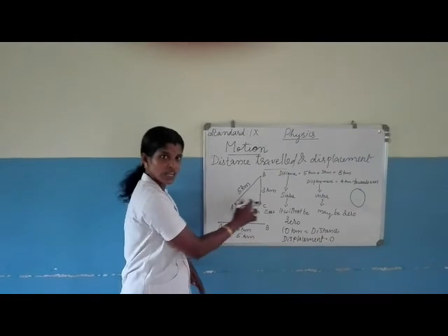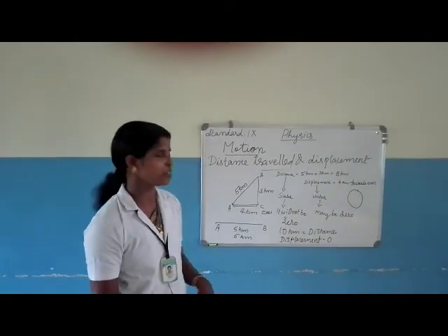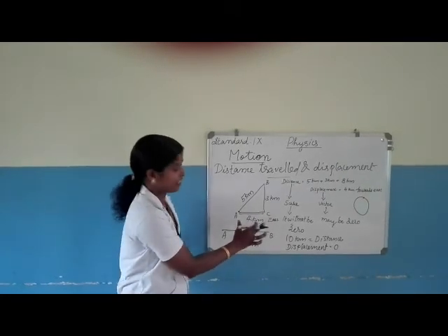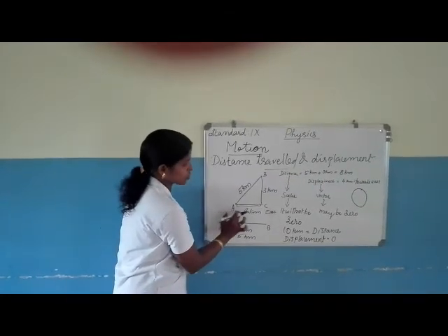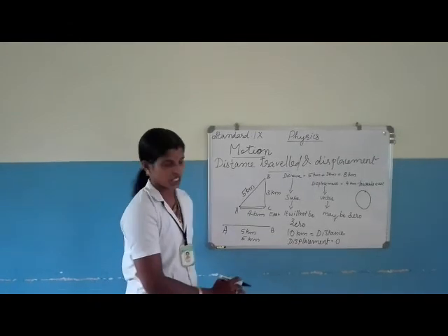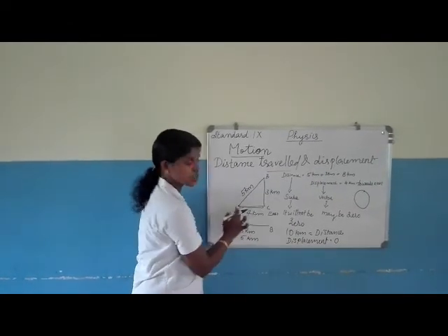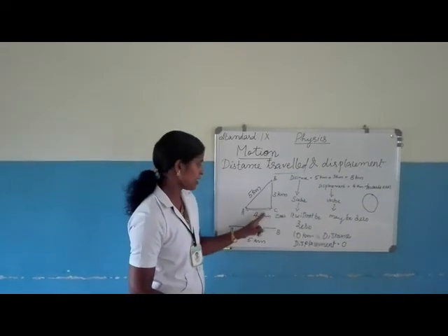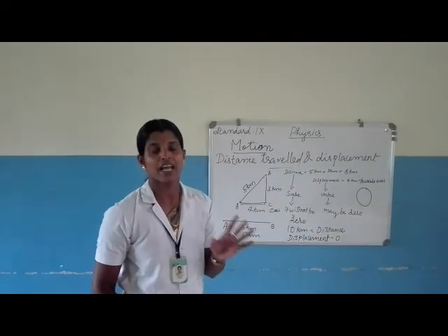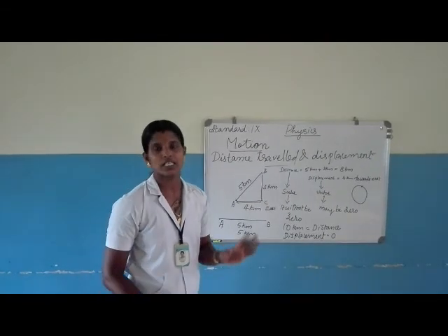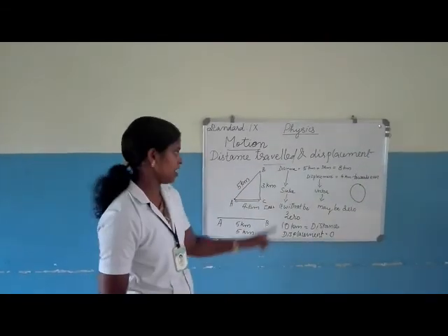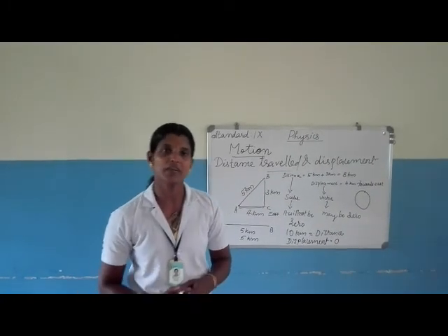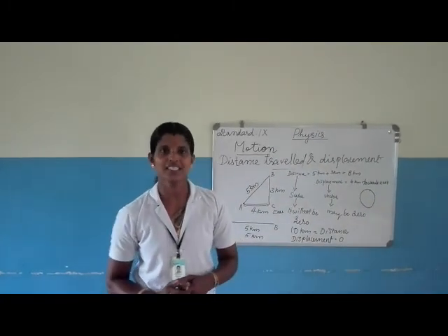Distance is the actual length of the path covered by the object and displacement is the shortest straight line difference between initial position and final position. Then distance is a scalar quantity having only magnitude, no direction, but displacement has a direction also. So, displacement is a vector quantity. Distance will not be 0, but displacement can be 0. So, let's wind up the class.